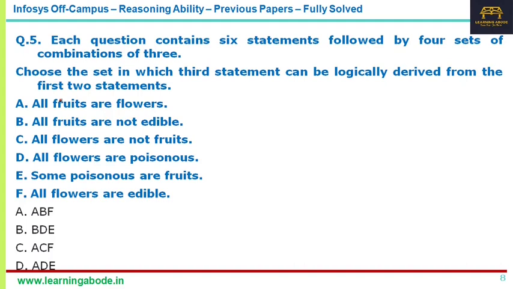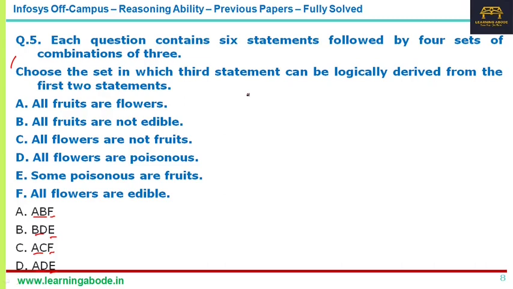The next one is a type where they give 6 statements, and in this you have to take the combinations. You have the answer choices here. In the correct answer choice, AB would be the statements and F would be the conclusion. BD is the statements, E is the conclusion. AC is the statements and F is the conclusion. AD is the statements, E is the conclusion. Like that, you have to see which one is the right conclusion.